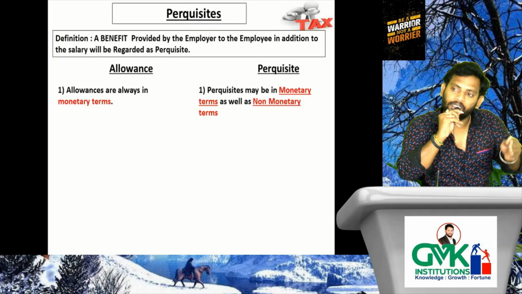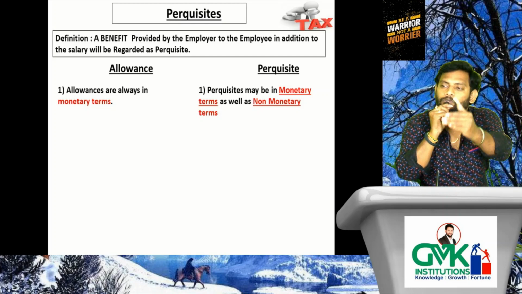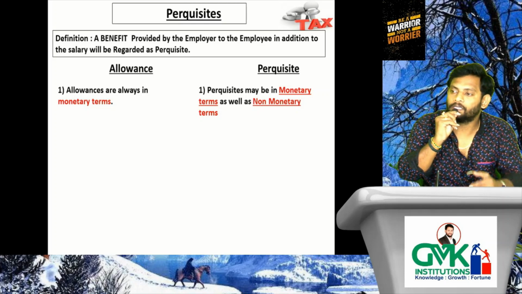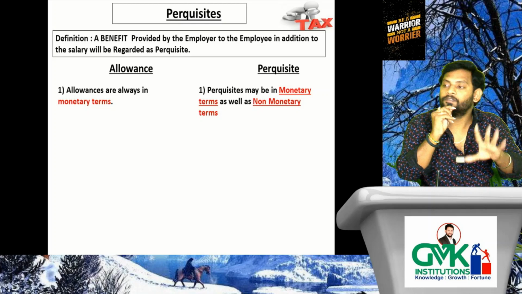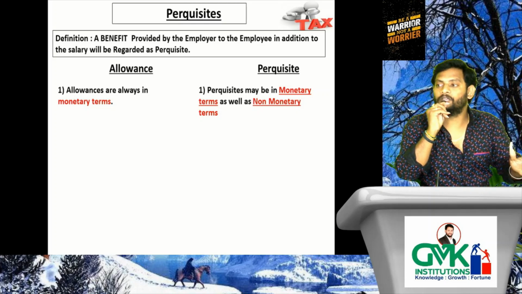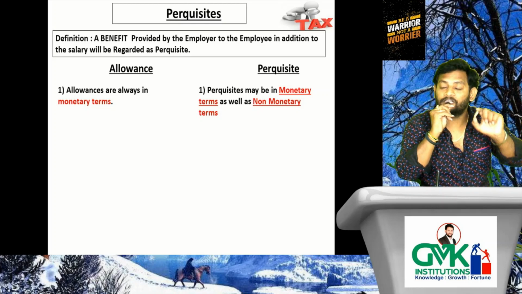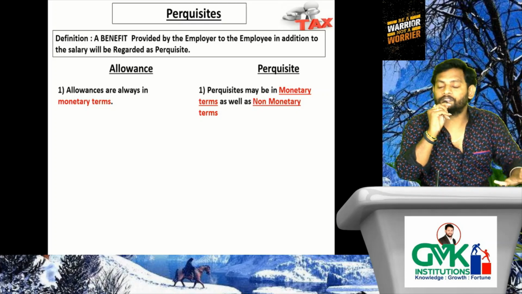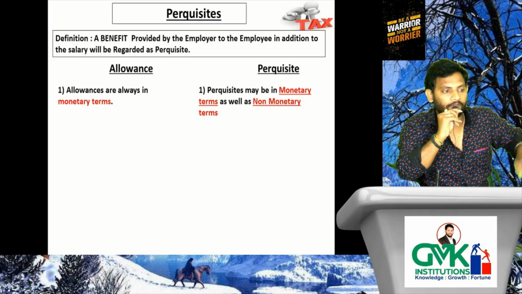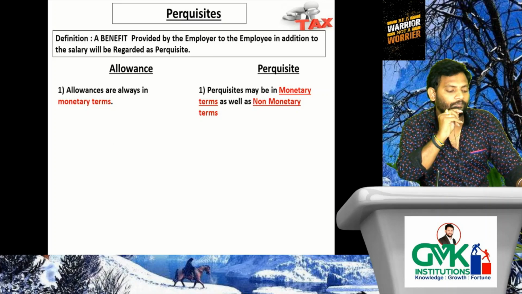When we need to treat a particular perquisite as monetary perquisite and when we need to regard it as non-monetary perquisite, I will discuss a little bit later. For the time being, please try to understand that perquisites have two types. First one is monetary perquisite, second one is non-monetary perquisite. But when it comes to allowances, always in monetary terms, there is no question of having non-monetary allowance. That was the first difference. Second difference: allowance